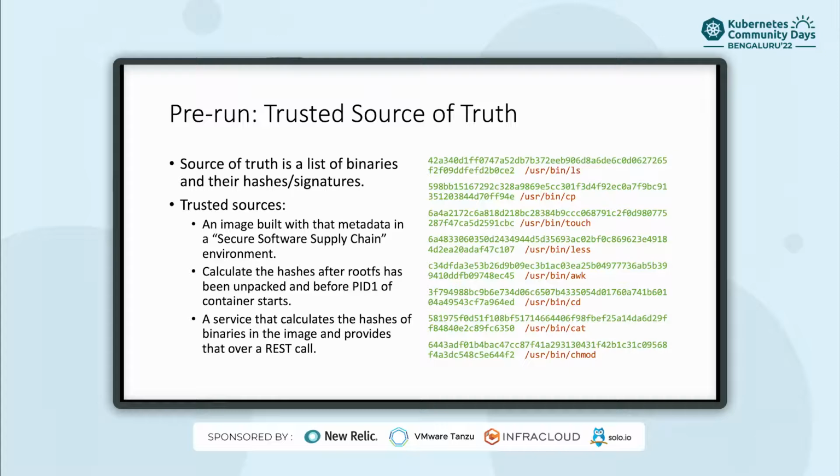And the third possibility is you can have some REST service running. So every time a container is started, or it can have a local cache where you just make an API call and then it gives you this list of hashes and binaries. So this becomes your source of truth. This is what you'll trust as something that was shipped with the container image, and you can rely on this to make your further set of verification decisions.